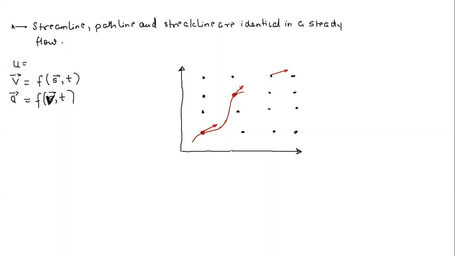So let me draw this curve first. Okay, so let's say this is my curve, this is my streamline. I took 3 points here just for explaining this thing. I just took 3 points and I drew the velocity vectors at those points. Then I draw a curve in such a way that these velocity vectors are tangent to this particular curve. So then I can say that this is the curve for streamline. Now let us try to understand what happens in a steady flow, how the streamline and the path line become identical. So let's start first with these two, streamline and path line.